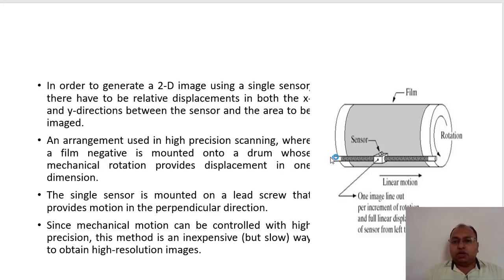An arrangement used in high precision scanning is one where a film negative is mounted onto a drum. This is the drum on which the negative film has been mounted, right? The mechanical rotation provides displacement in one dimension, and the sensor is mounted on a lead screw that provides motion in a perpendicular direction, so it moves in a linear manner this way. This is the way we can obtain a two-dimensional image by using a single image sensor.